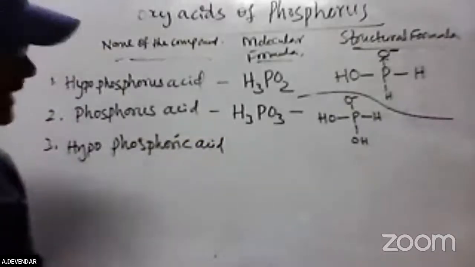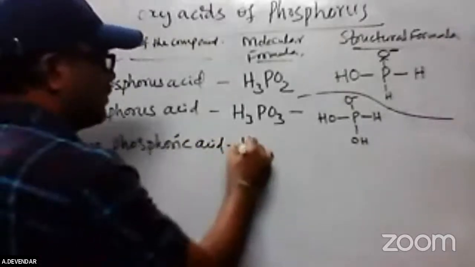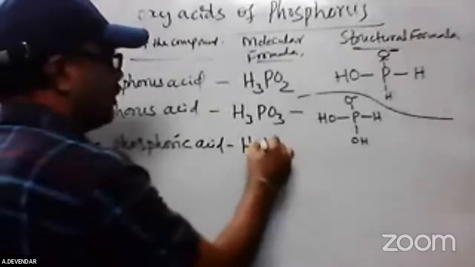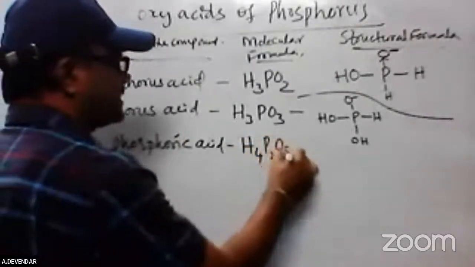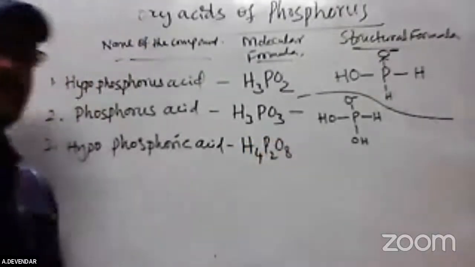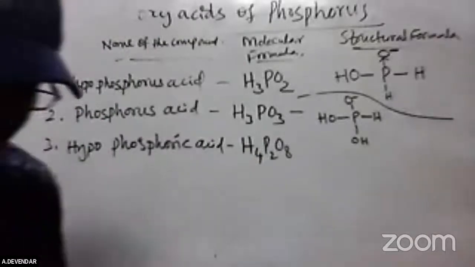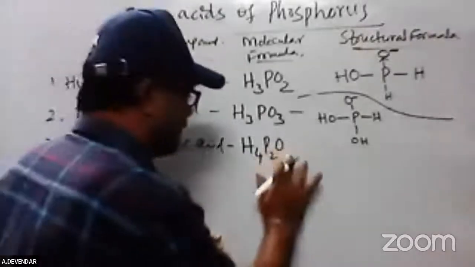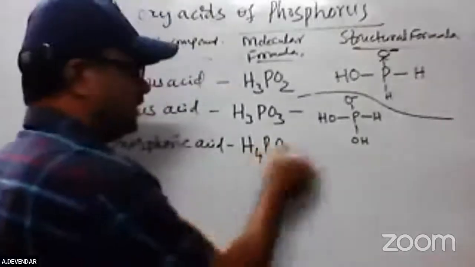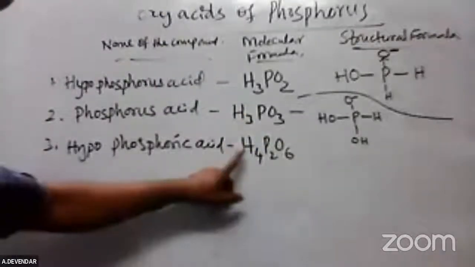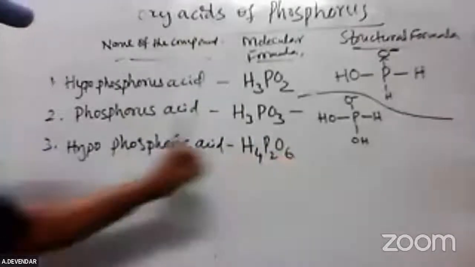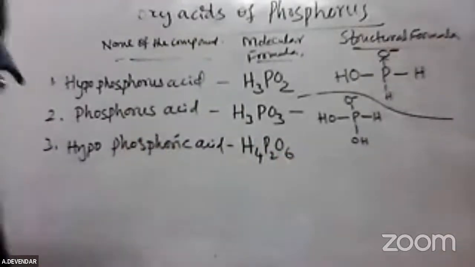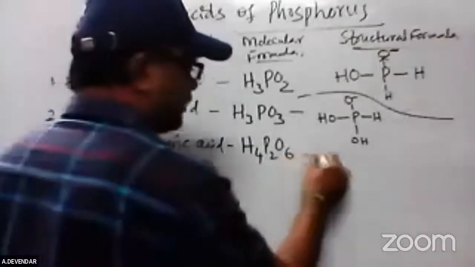Hypophosphoric acid. The formula of hypophosphoric acid is H4P2O8. Somewhat difficult, but you have to remember that one. It is actually H4P2, sorry, not 8, it is a 6. H4P2O6. It is hypophosphoric acid. How is the structure obtained? This is the formula.